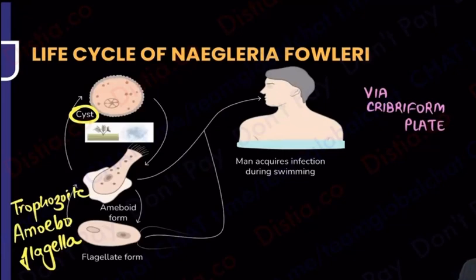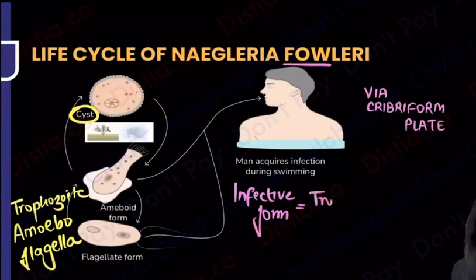So I can see over here that only this fowleri is actually playing a foul play. Only the flagellate form, the amoeboflagellate, is coming to me. The cyst is not coming to me. So if I ask you, what is the infective form over here? The infective form is just what is playing the foul play. So now you understand why I was saying foul play, because that is foul, sometimes flagellate, sometimes not. That is only fouls. It is coming into my body. So that is going to be the trophozoite form, or in other words, I will call it the amoeboflagellate form.